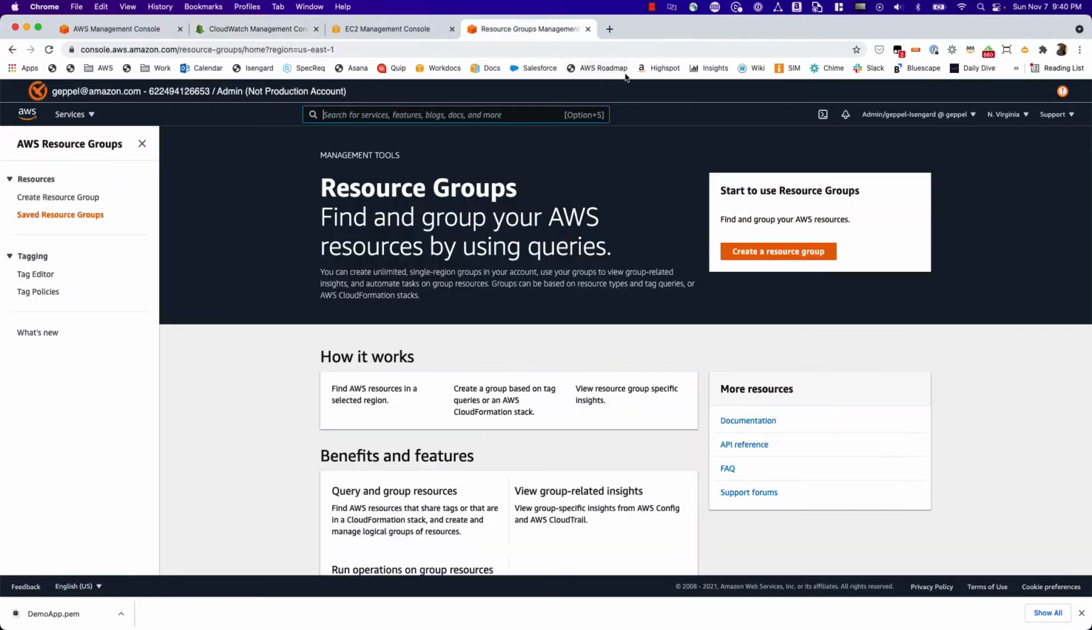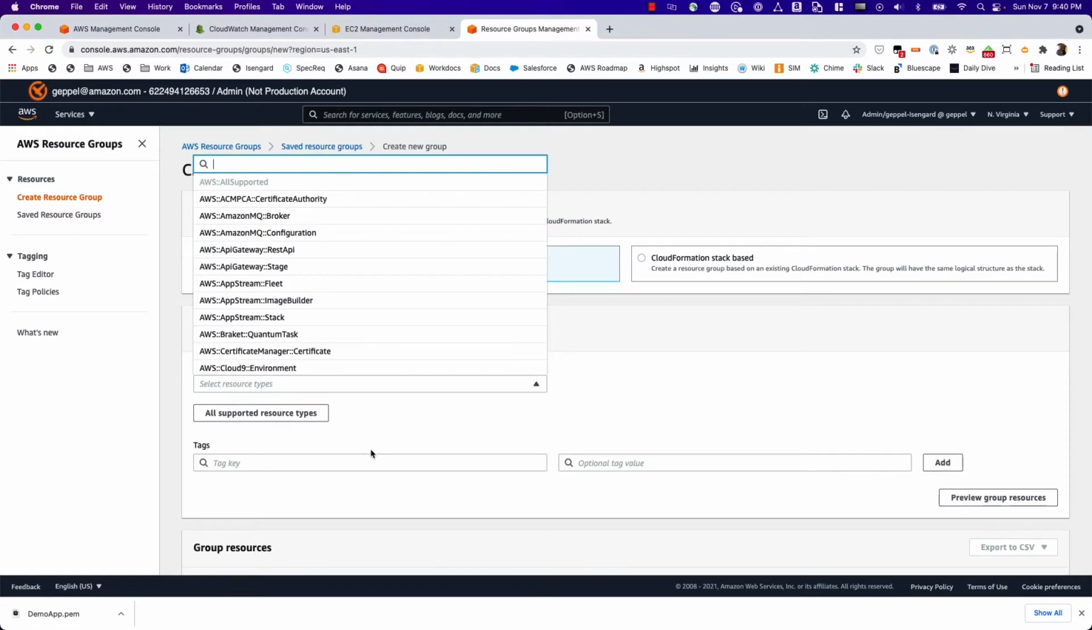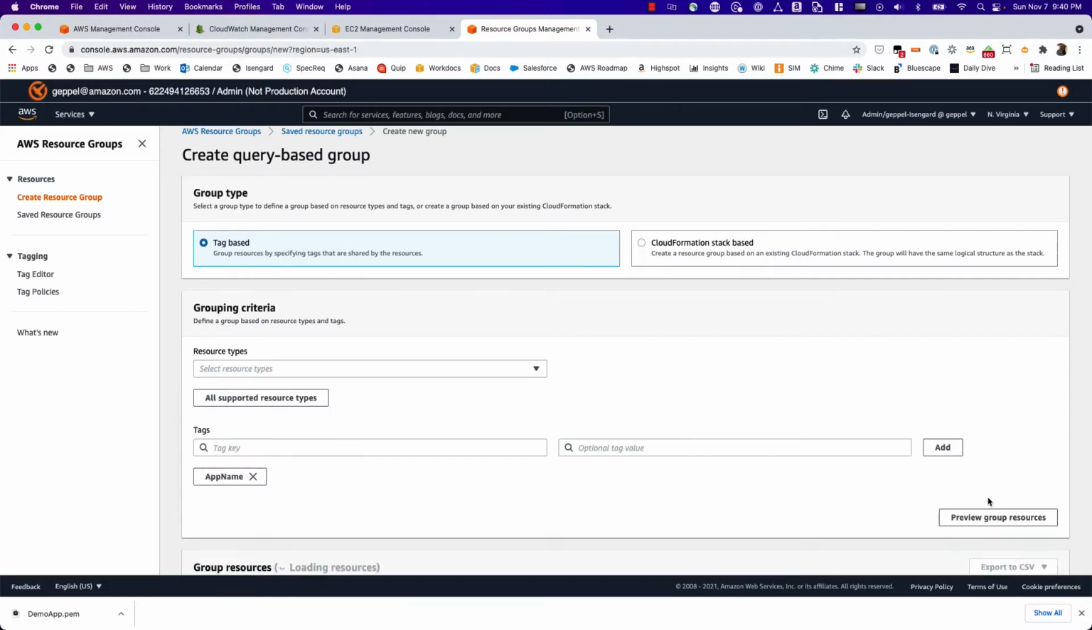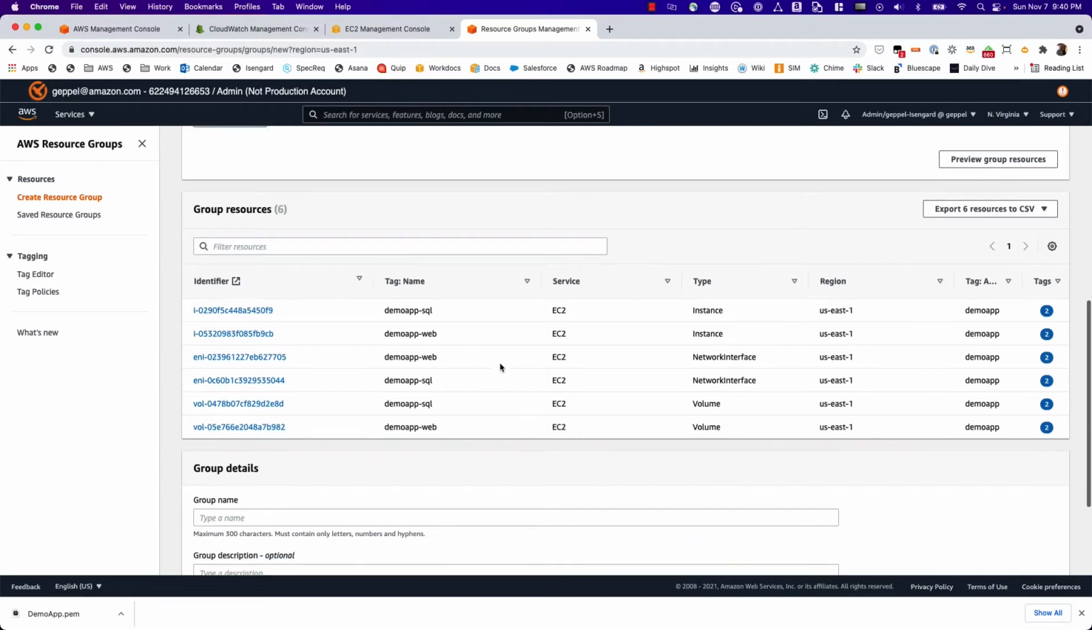So I'm going to go to resource groups and create a resource group. We're going to do it tag based because I didn't use CloudFormation to spin up those EC2 instances. If I did, I could use CloudFormation as a way to group together these resources. But in this case, I have tagged my application with a name called app name, and I can click preview, and you'll see it brings in EC2 instances, network interfaces, as well as EBS volumes, and it has those tags there. So this looks good to me.